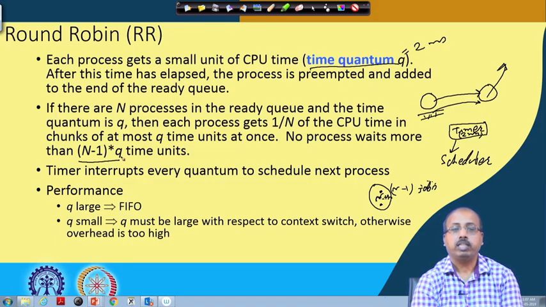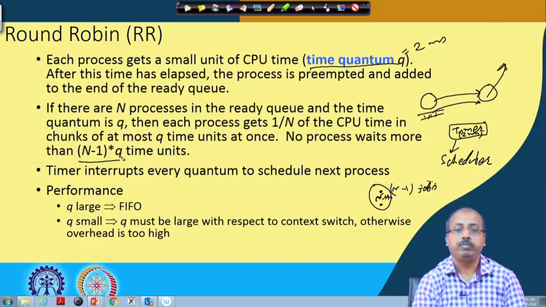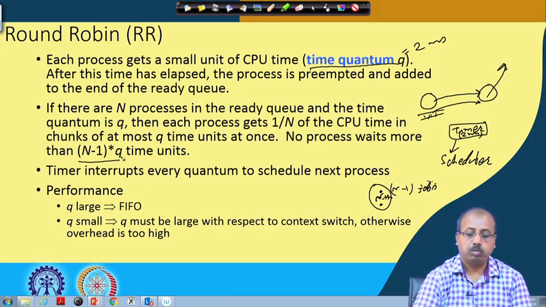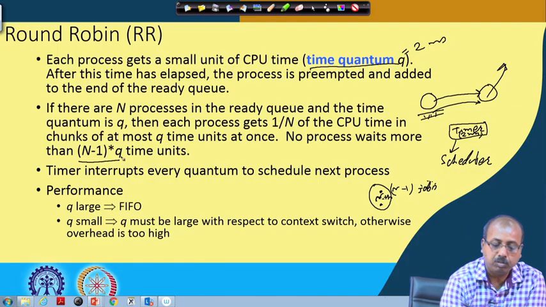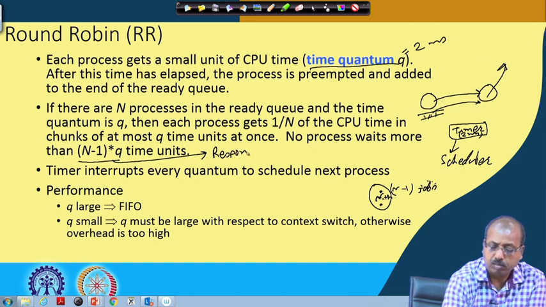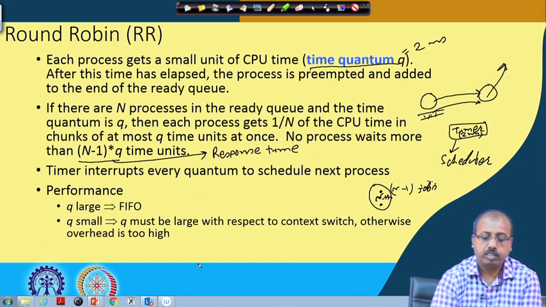Here, whatever the CPU burst sizes of the previous jobs, they are given only q time units each. So at most n-1 jobs, that is (n-1) times q in total, is a bound on the response time. The response time is bounded by (n-1) times q.